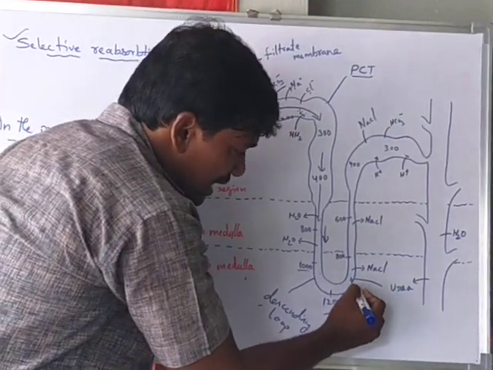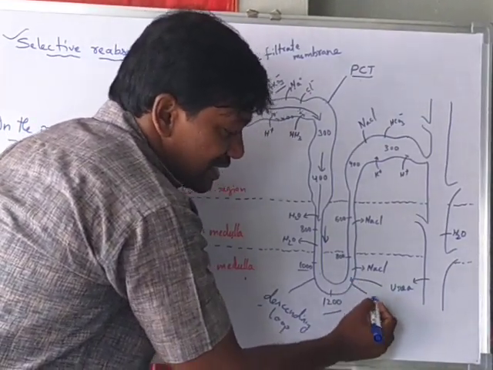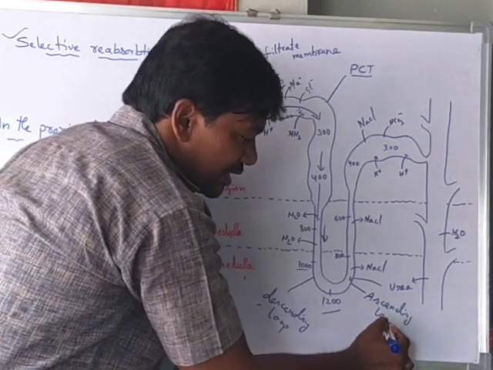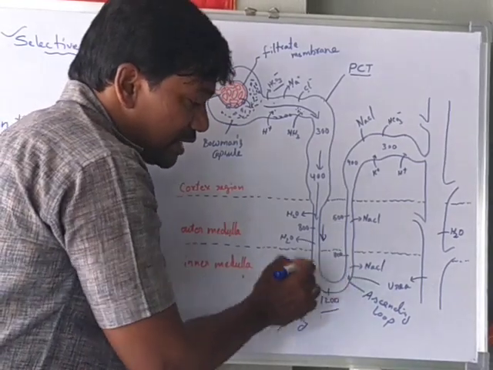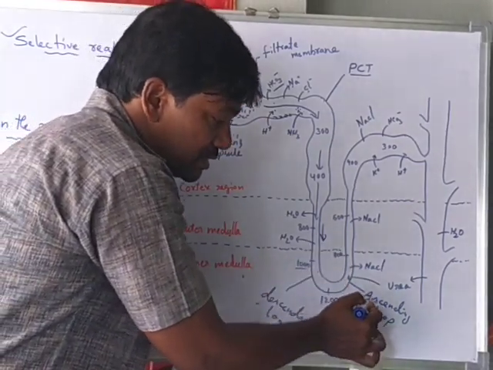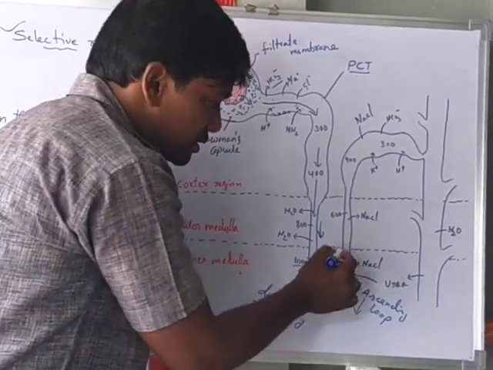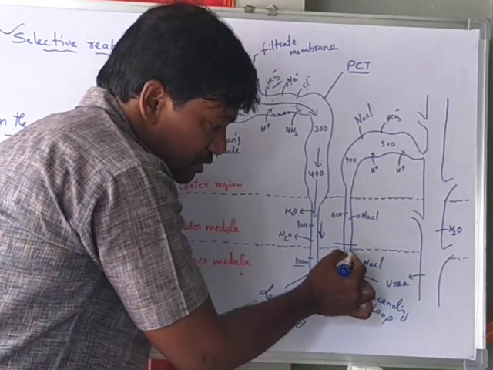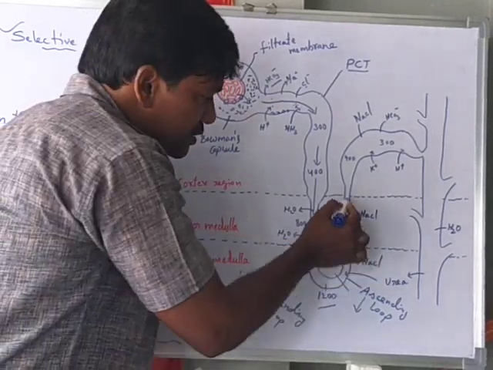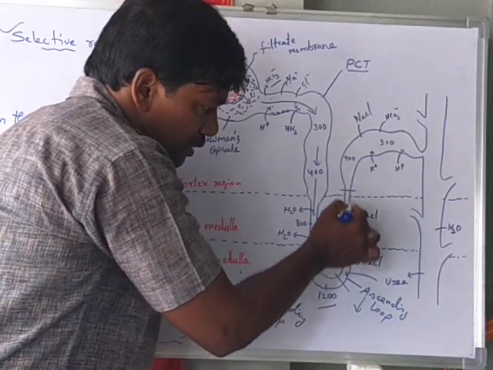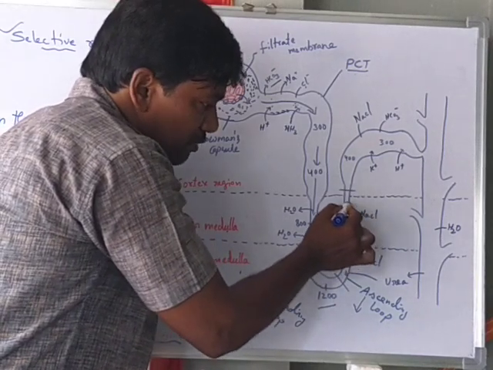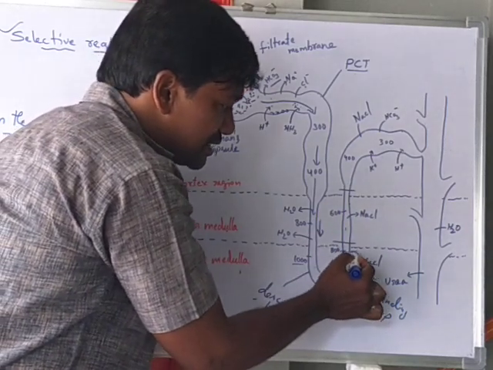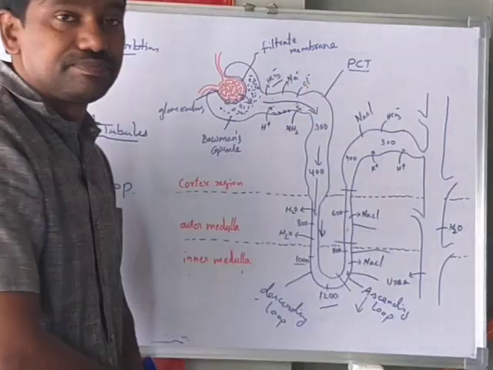Now we will look at the ascending limb of Henle. The ascending limb is divided into two segments. This one is the proximal segment, where the wall is thin, and this is the distal ascending segment, where the wall is thick. So this has the thin segment and this has the thick segment.